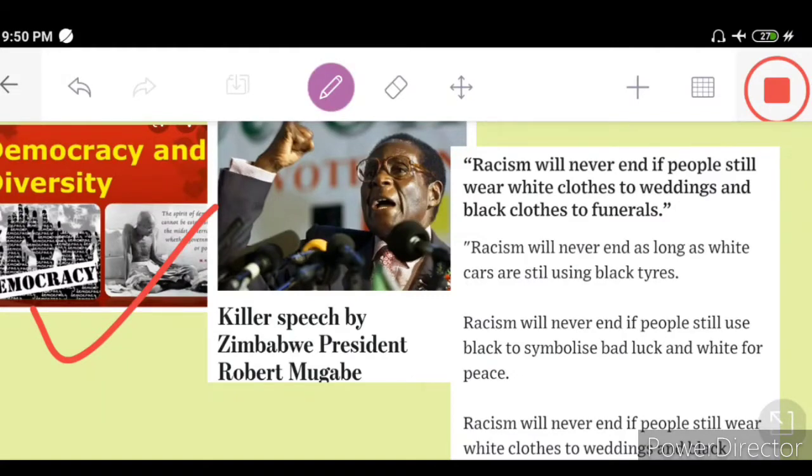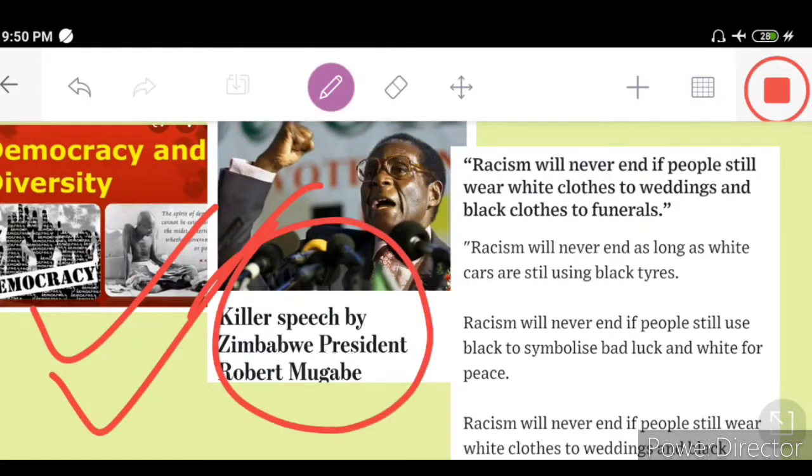Dear students, for this sake, I have a new case to share with you today, which is among the news that has found its place in the headlines of the international media. This person whom we see on the screen is the president of Zimbabwe, Robert Mugabe. Nowadays he gave a very tough speech on the same topic. That's why I put forth this extract from his speech, to make it relevant to how the world community is looking at social divisions, or whether we feel that social divisions still exist nowadays.